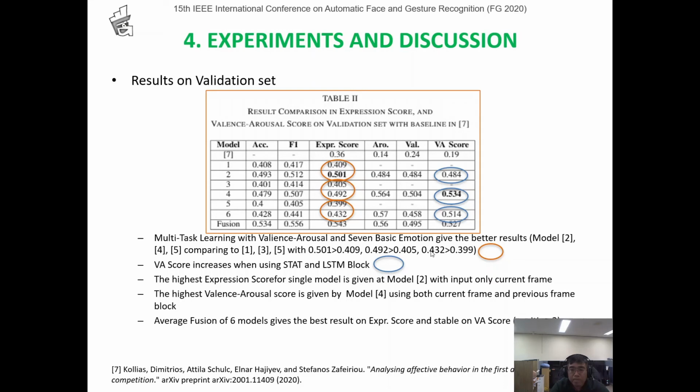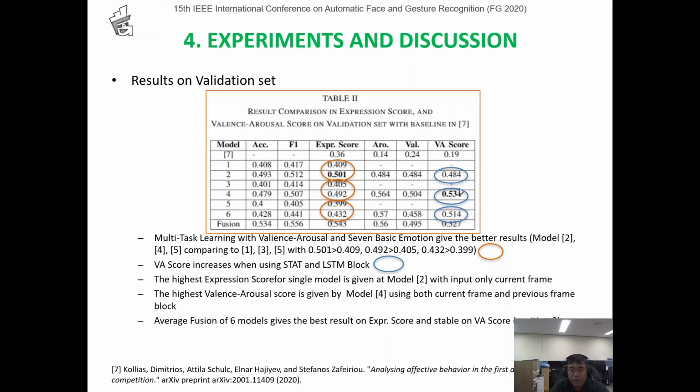As you can see, model 3, with only image input, is lower than model 4 and model 6, which input reverse logs. The highest average score is achieved at model 2, with only image input and multitask learning, and the highest VA score is achieved at model 4 with statistical module and multitask learning.